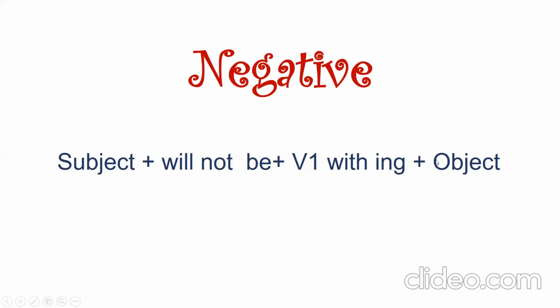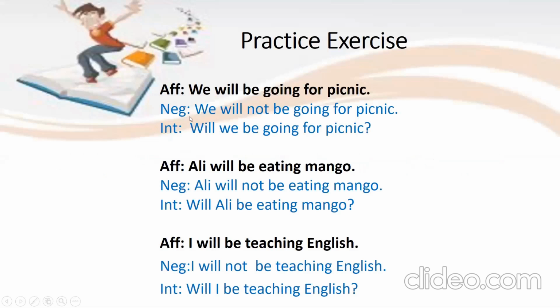Okay. See some examples of the future continuous tense. We will be going for picnic. This is affirmative. And what will be the negative? We will just add not in will be. Okay. We will not be going for picnic. Okay. And interrogative, will we be going for picnic? Question mark. Ali will be eating mango. Negative, Ali will not be eating mango. And interrogative, will Ali be eating mango? Question mark. Another example, I will be teaching.